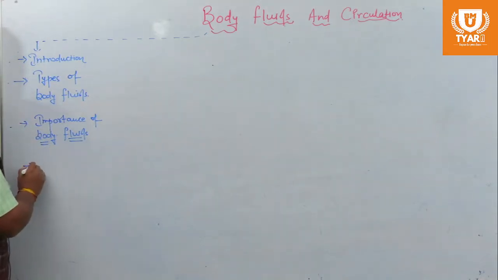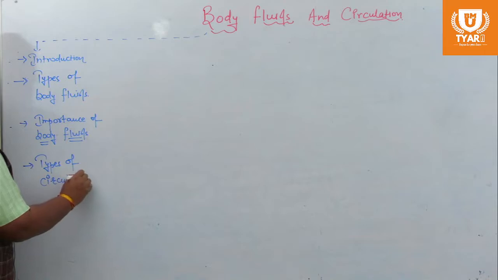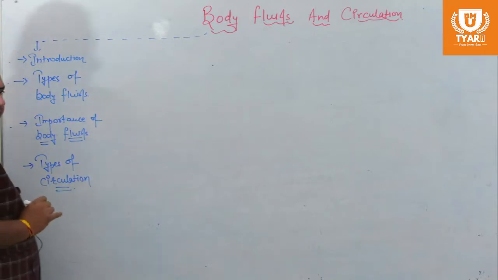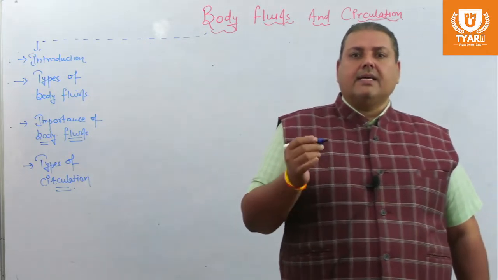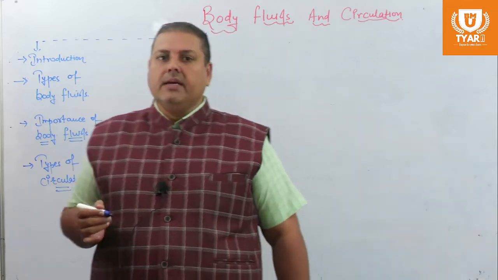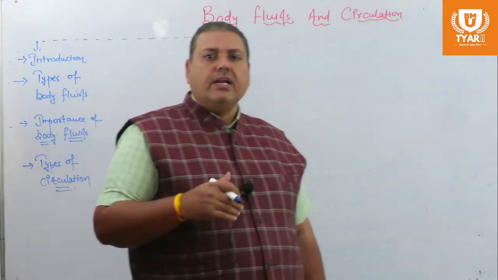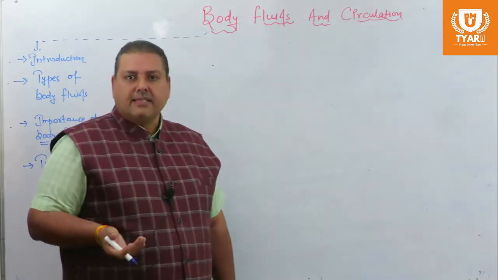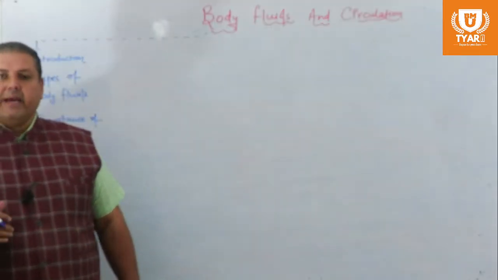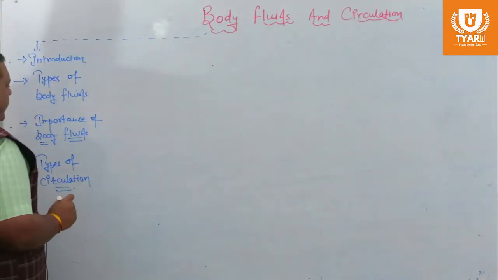In the second lecture we discussed the different types of circulation. If this fluid is moving inside the cell only, it is known as intracellular circulation. Outside the cell, it is extracellular circulation. There we discussed two different forms: outside the cell as well as outside the body, which is known as extraorganismic circulation, and outside the cell but inside the body, named intraorganismic circulation.